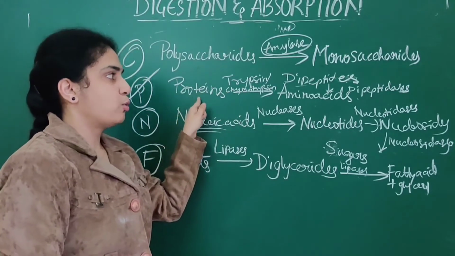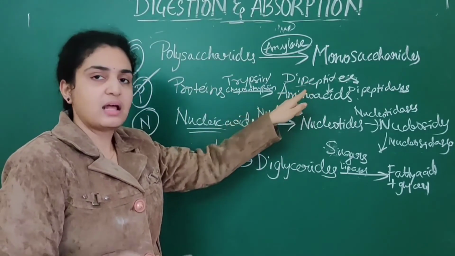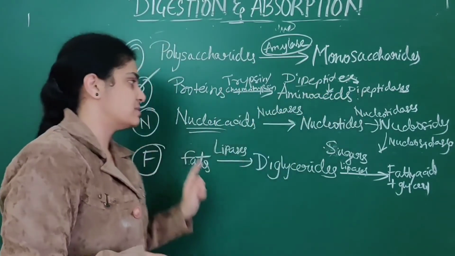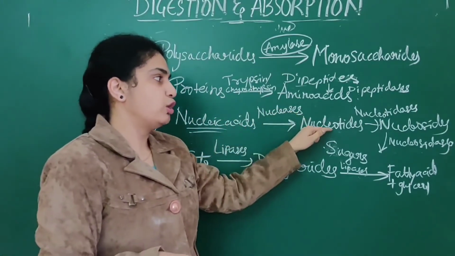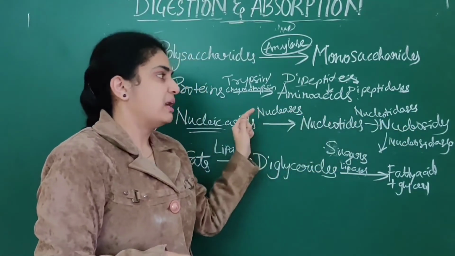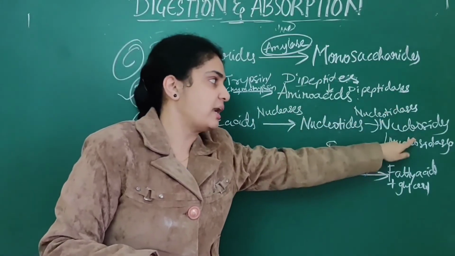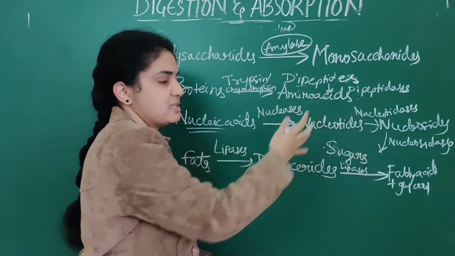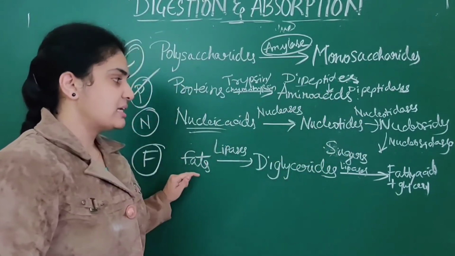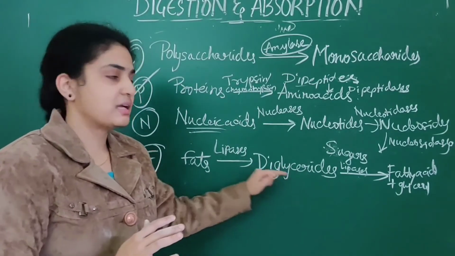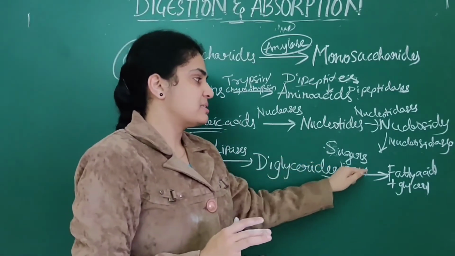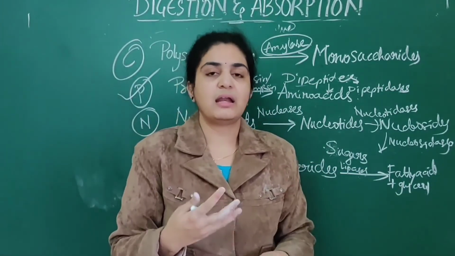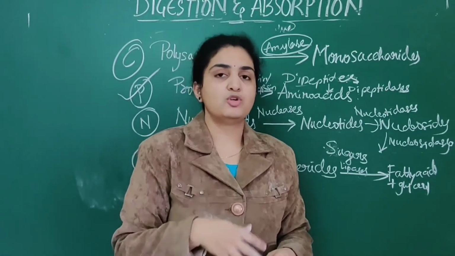First, proteins are broken down into dipeptides, then into amino acids by trypsin, then by dipeptidases. Nucleic acids are broken down into nucleotides and nucleosides by nucleases as well as tidases and sidases. Remember the order: nucleic acids, nucleotides, nucleosides, then sugars. Fats are broken down into diglycerides by lipases, then into fatty acids and glycerol. These fatty acids are directly digested and absorbed by the body.